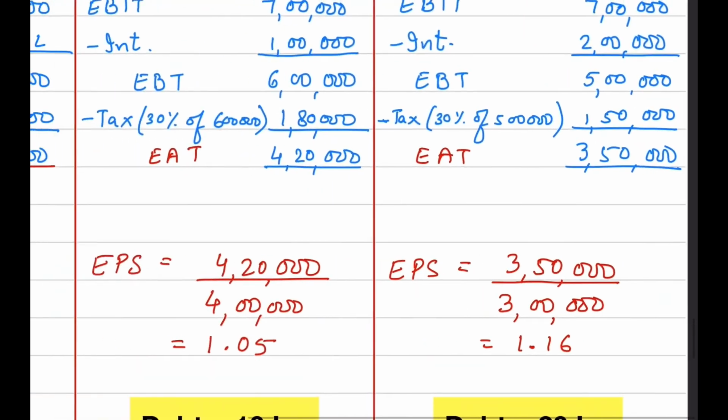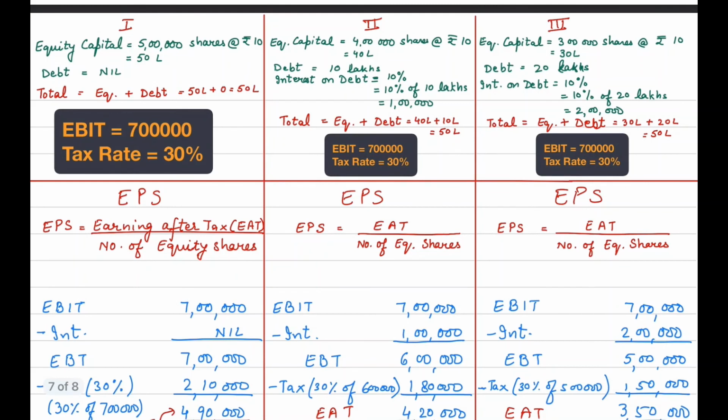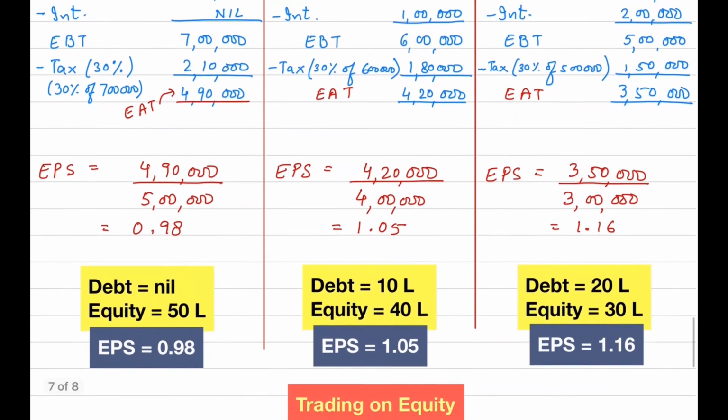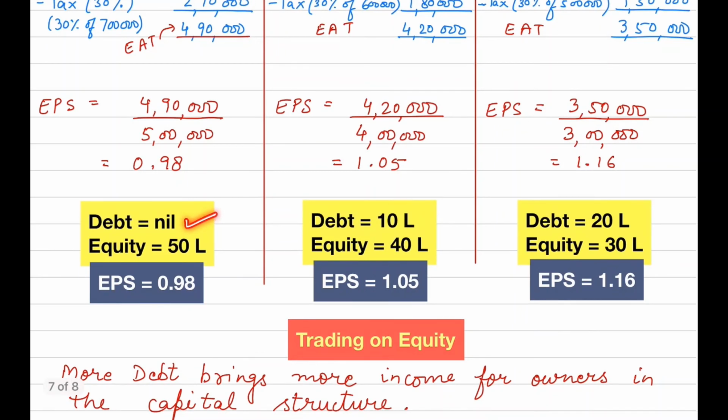So what is the difference in all these three cases? As you can see, the capital structure is different in all three. Here we have 50 lakh equity plus 0 debt. In this case, 40 lakh equity and 10 lakh debt. And in this case, 30 lakh equity and 20 lakh debt. And we have calculated the earning per share. So this is the summary. In the first case, we do not have any debt. Then we increased debt, then we further increased debt to 20 lakh.